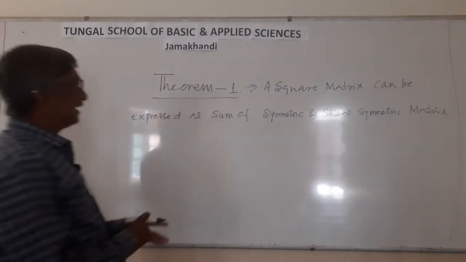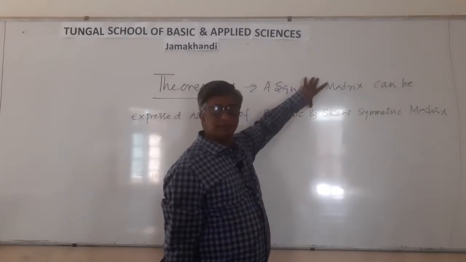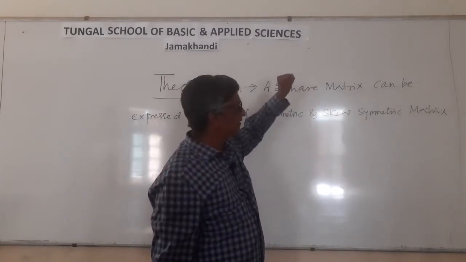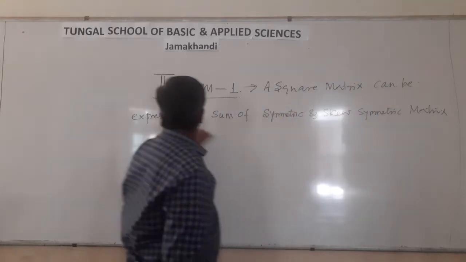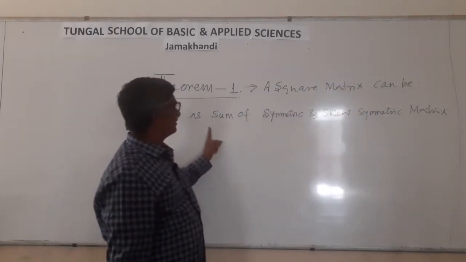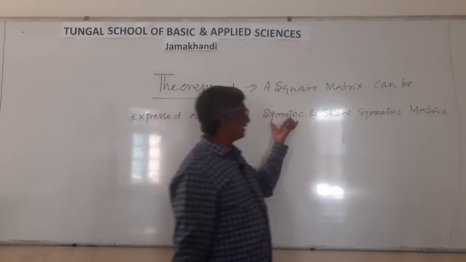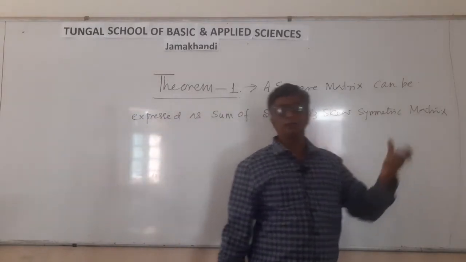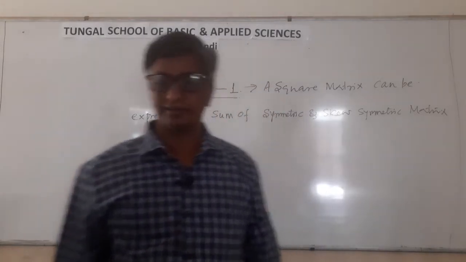Means a square matrix, m by m or n by n matrix, can be expressed as sum of symmetric and skew symmetric matrices.